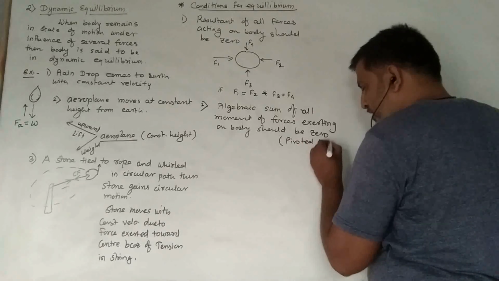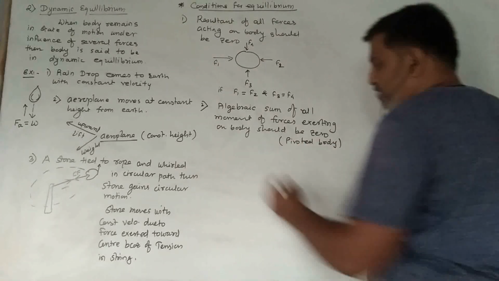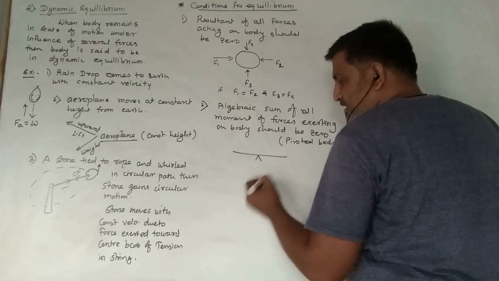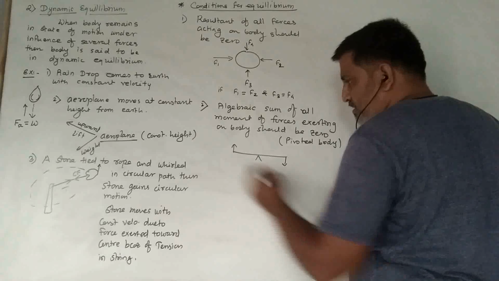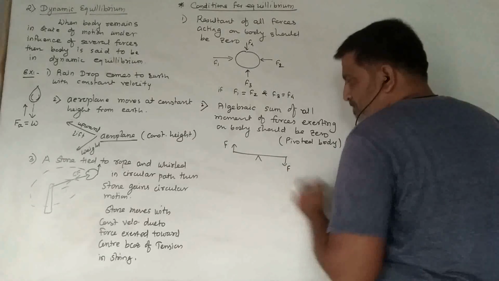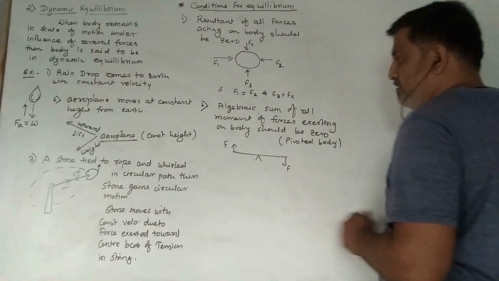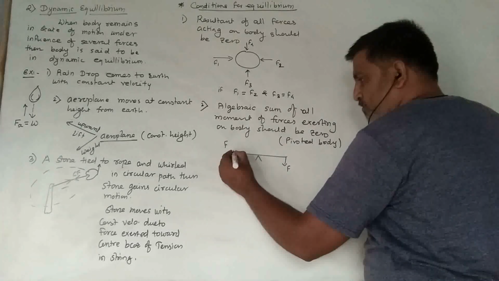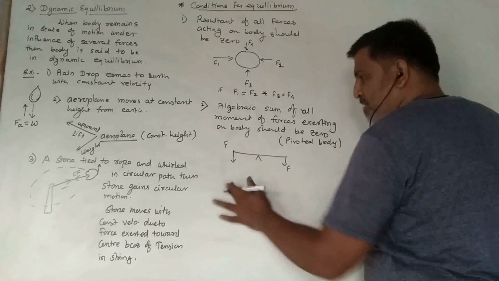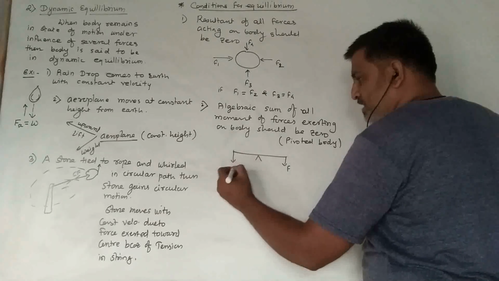This is a pivoted body. Pivoted means, say this is a fulcrum, and the forces are here on either side. Now in this case, what do we find? If this force is in this case, or I say a beam balance here, this is also F.